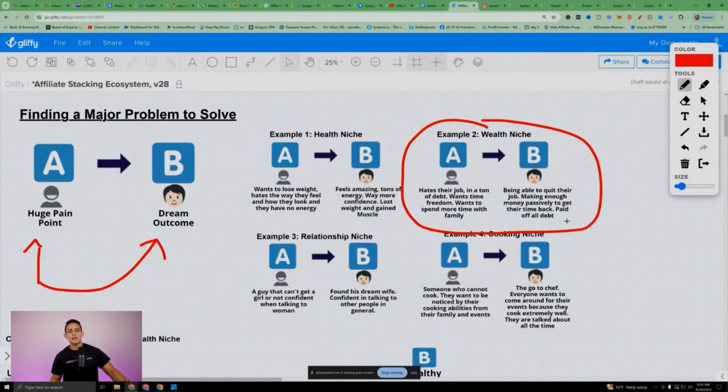we want to help them be able to quit their job, make enough money passively to get their time back, pay off debts, be able to give back to their church, give back to charity, buy their parents a home. That's the dream outcome. That's what you want to talk about in your content. This right here is what's going to get you so much more traction. Once you kind of figure out your A to B map, we can start creating the content.